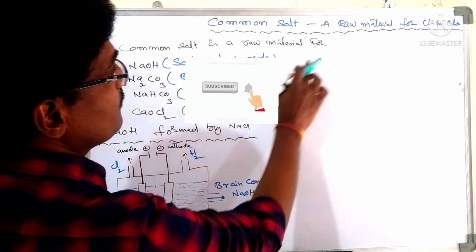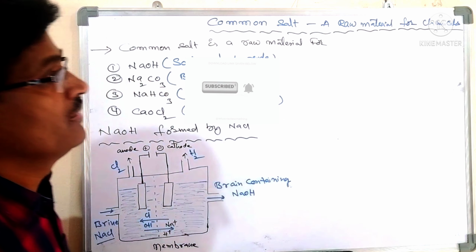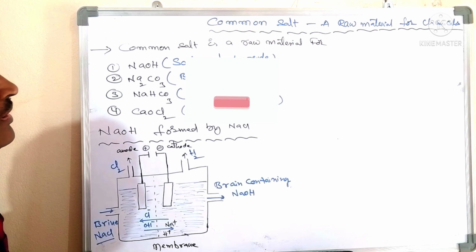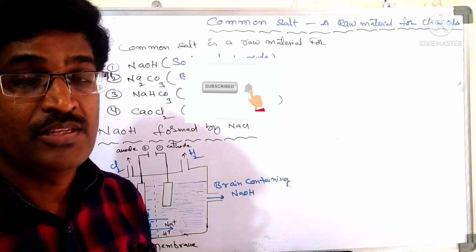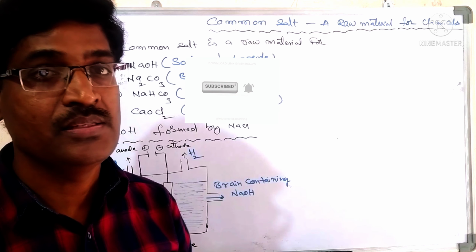Common salt is a raw material for chemicals. As you know, the salt is NaCl.